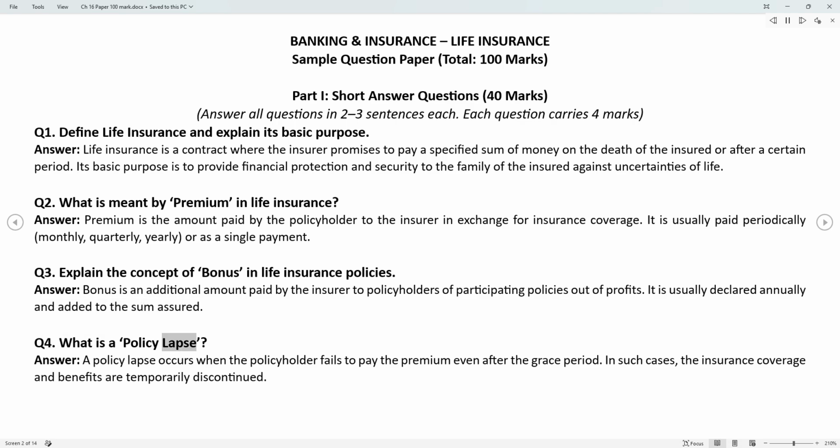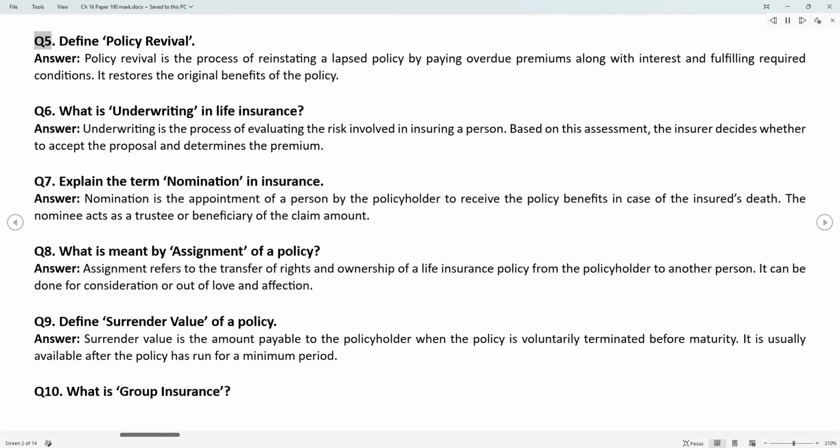Q4. What is a policy lapse? Answer. A policy lapse occurs when the policyholder fails to pay the premium even after the grace period. In such cases, the insurance coverage and benefits are temporarily discontinued.